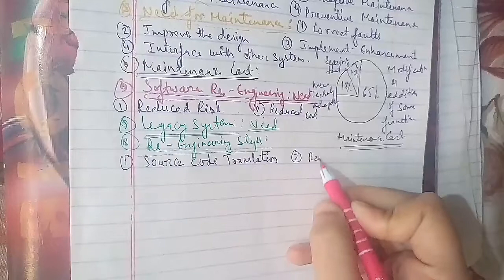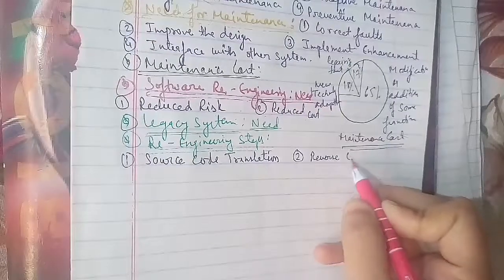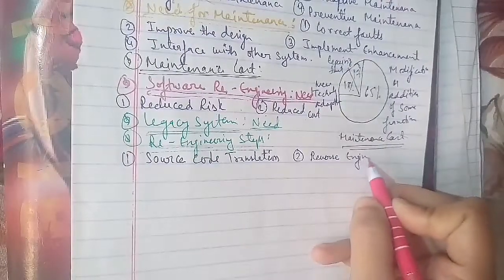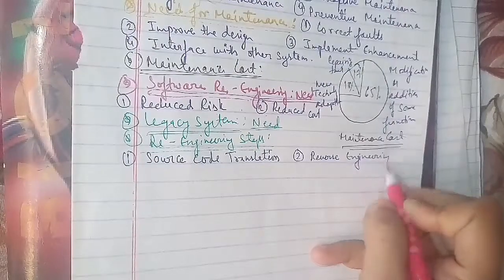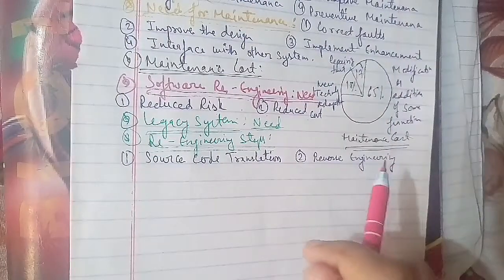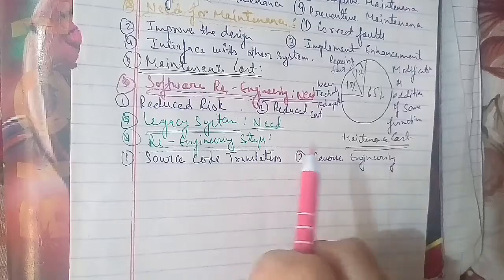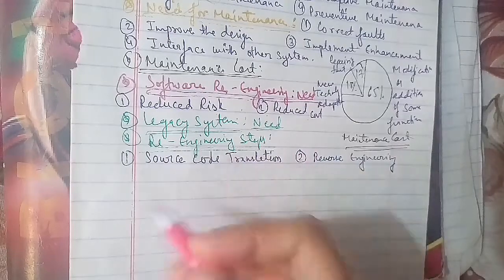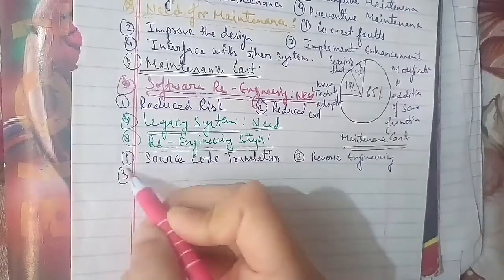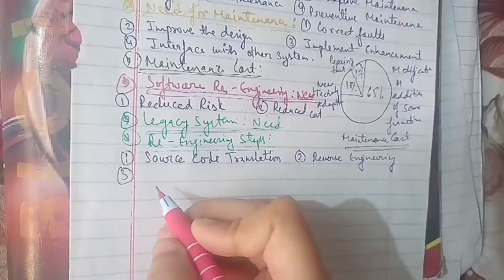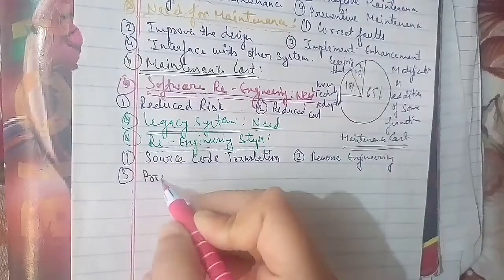The third is program structure improvement, where the program is restructured automatically for understandability.